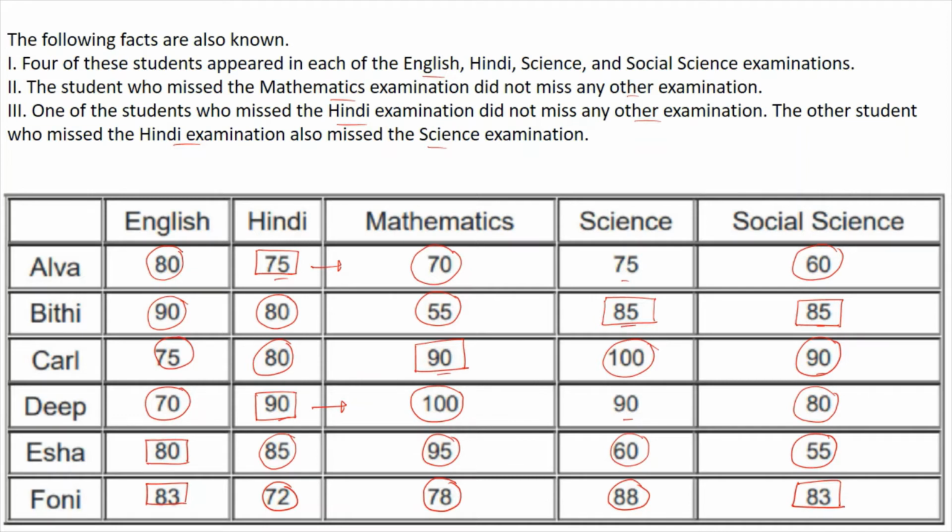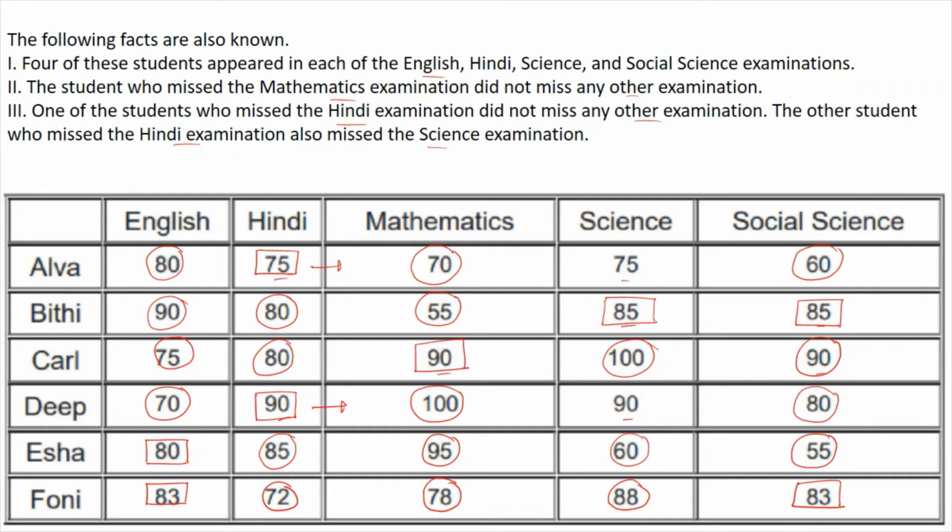Okay, coming to Isha, we have already found the one exam in which it has been missed, 80 marks. So there is nothing which is equal to 80, and we also see the average of the best of 3, that is 95, 85 and 60. It is coming out to be 80. Okay, so again Isha has appeared in these two examinations, because only one is the different one, right?